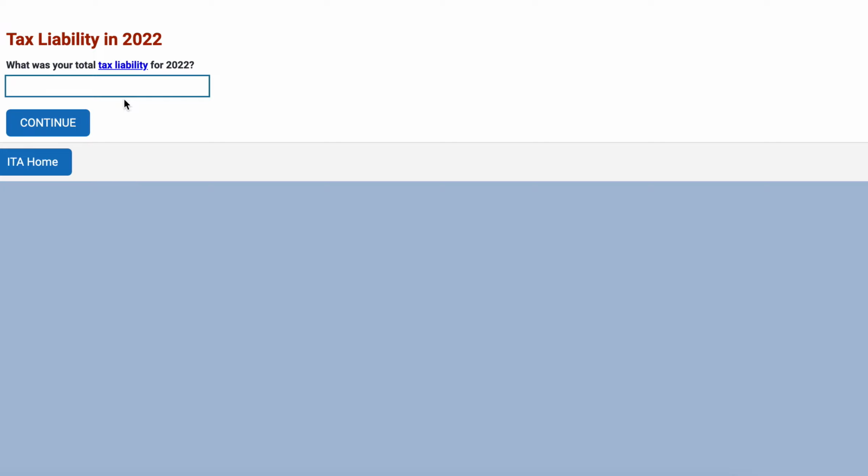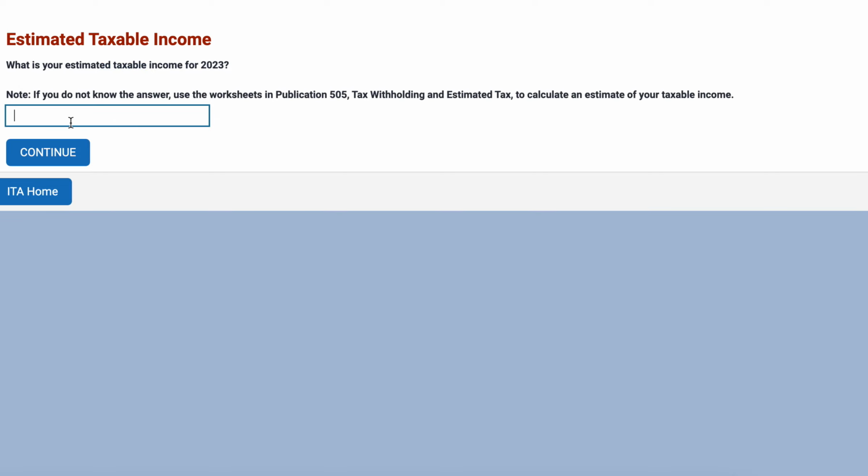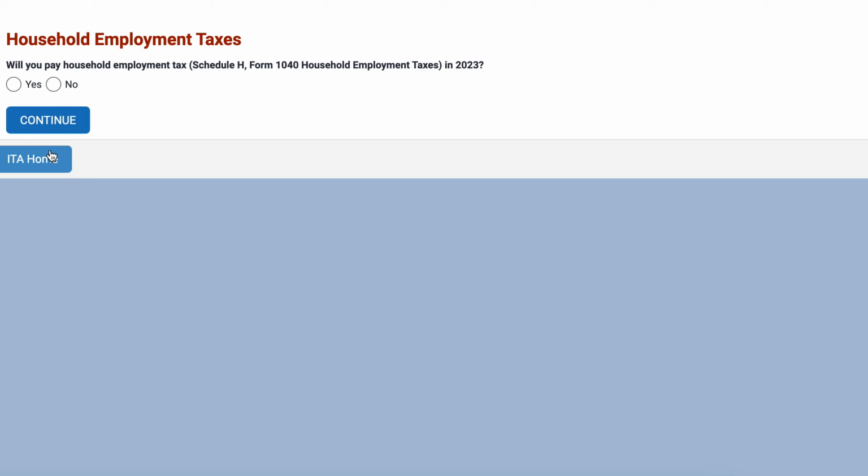What was your total tax liability for last year? We'll say it was 0. What's your estimated taxable income? We don't know, but you can use worksheets in IRS Publication 505. We'll just say it's $20,000. Will you pay household employment tax on Schedule H of your income tax return? Will you claim any foreign earned income exclusion, housing exclusion, or a deduction on IRS Form 2555? We'll say no. Will your adjusted gross income include qualified dividends?